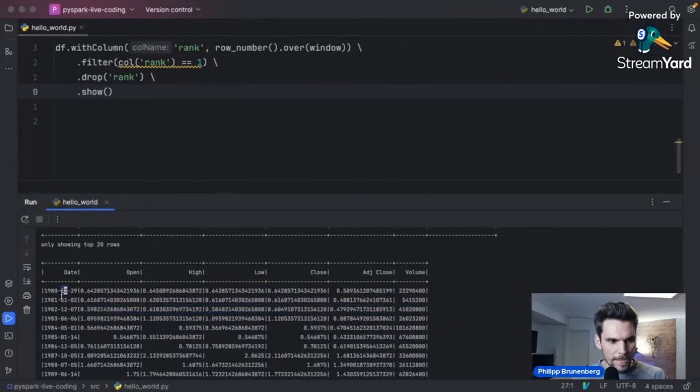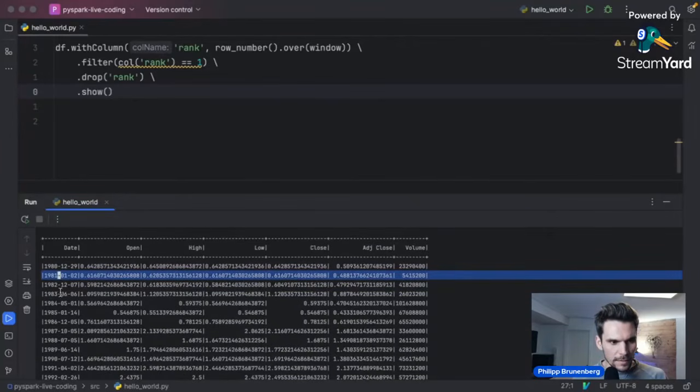And as you can see, the dates vary. So in 1981, it was the 2nd of January, and 1980 was the 29th of December. So probably after January, it has dropped again.